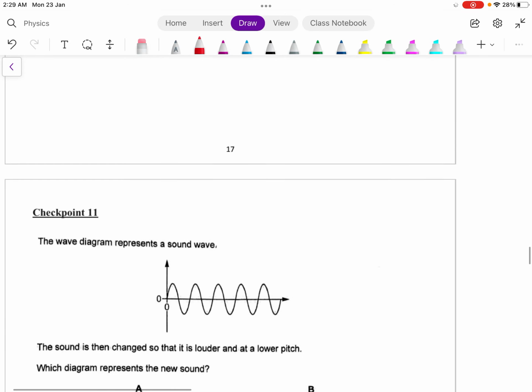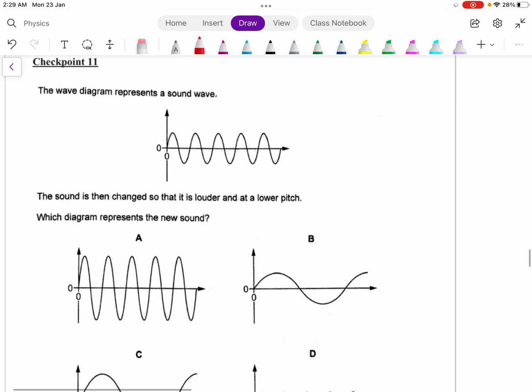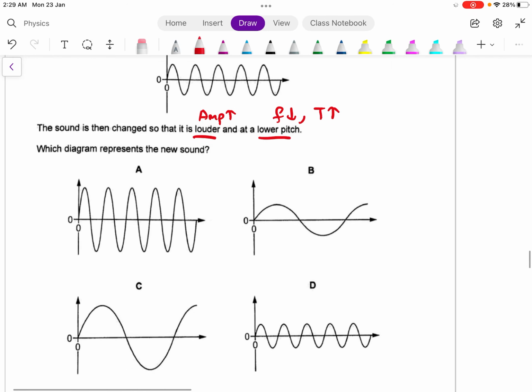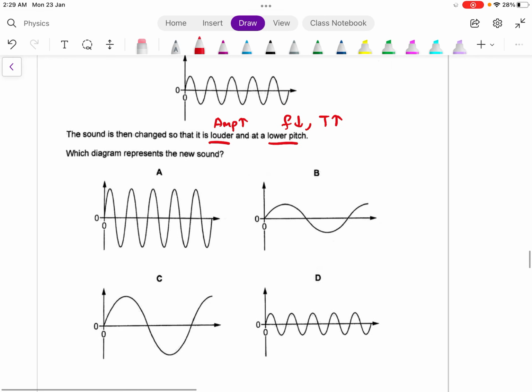Let's take a look at checkpoint 11. We have this sound wave. The sound is then changed so that it is louder and lower pitch. Louder means amplitude is greater, lower pitch means that frequency is lower, so the period is greater. Which diagram represents the new sound? You just need to take a look at which one has a greater amplitude. Definitely it is not B, and it is also not D. So the answer is either A or C.